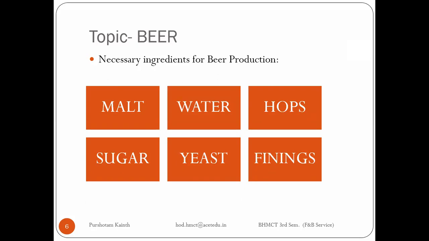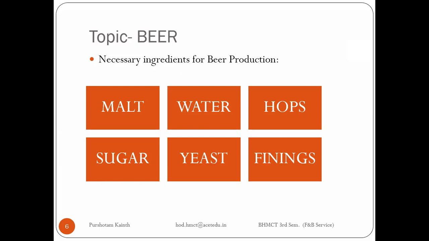The first one is malt. Malt, again, is barley. Malt is a process. This is what I have written over here, right? Once the barley has germinated, that stage is called malted barley. That's why I have written malt.